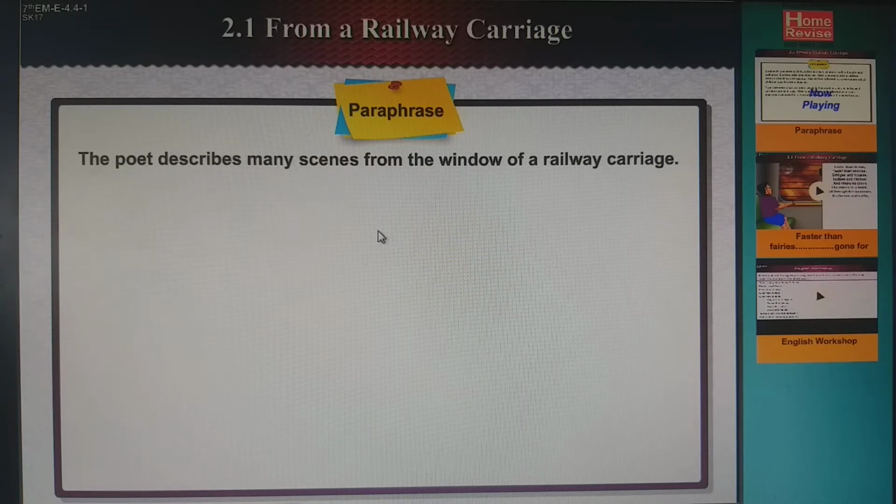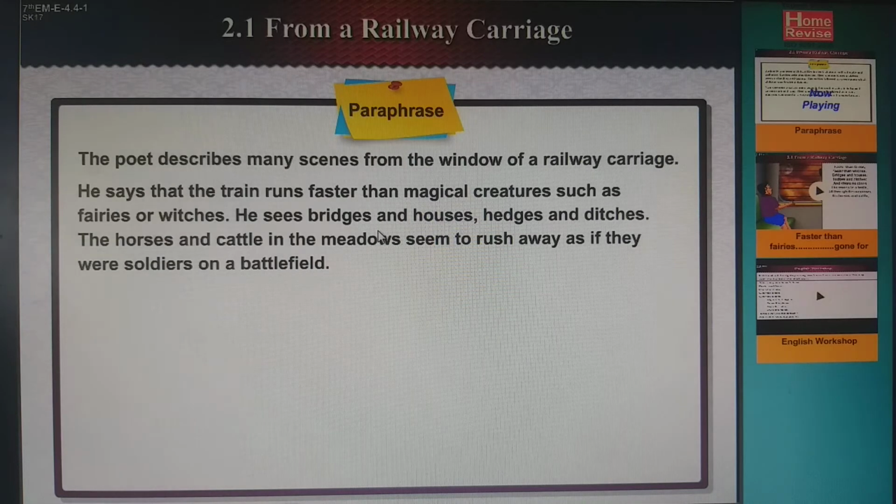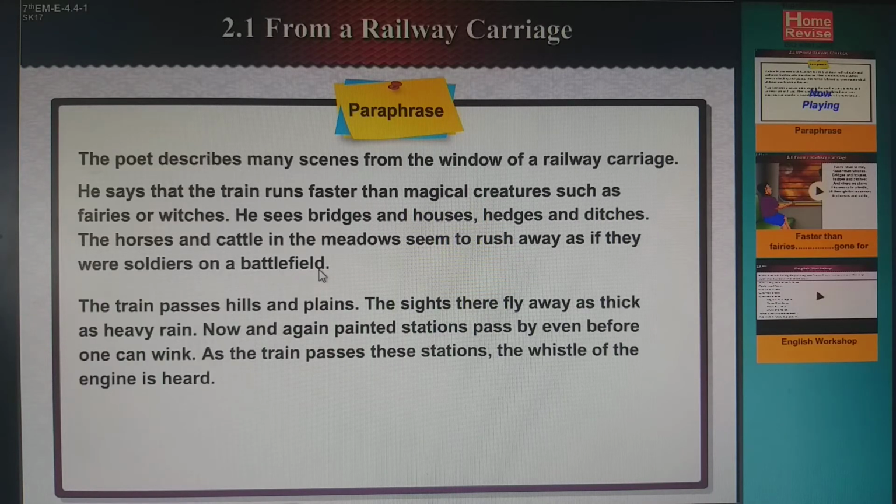The poem describes many scenes from the window of a railway carriage. He says that the train runs faster than magical creatures such as fairies or witches. He sees bridges and houses, hedges and ditches. The horses and cattle in the meadows seem to rush away as if they were soldiers on a battlefield.